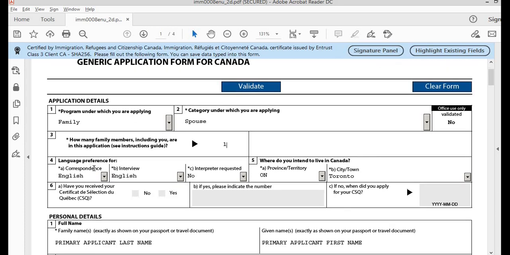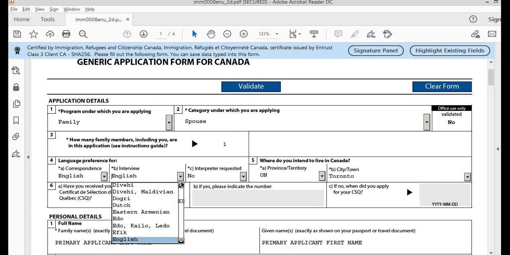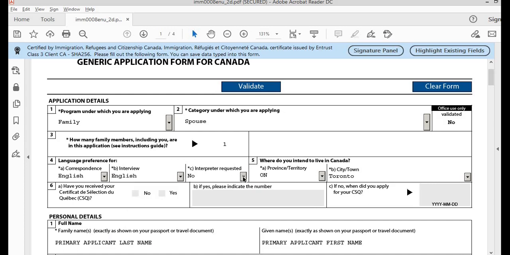Language preference for correspondence. You can select English or French in this case. Language preference for interview. In case there is an interview, you can select any language of your preference. Based on if you are requesting for an interpreter, you can select yes or no.